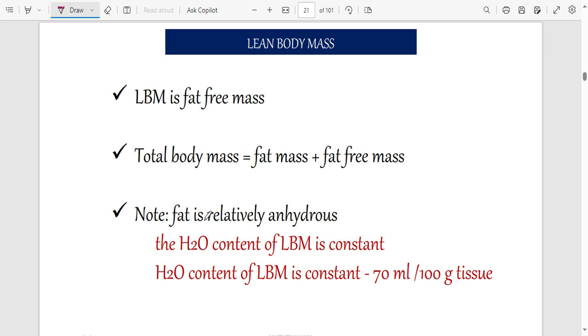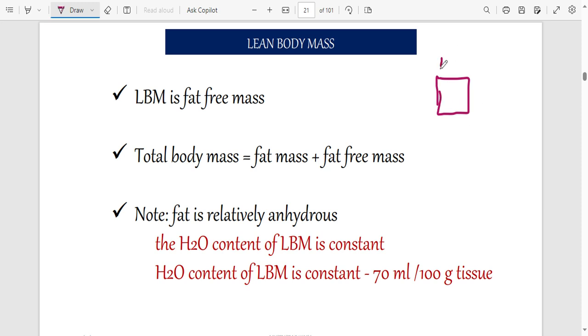But now you know that fat does not combine with water, meaning that it is anhydrous. Fat is hydrophobic, meaning that where you expect to find fat, you don't expect to find water, but you are going to find just a bit. So the water content of lean body mass is going to be the same. In other words, the water content of that part of the body that has got no fat is the same. Let's say this is a tissue. It has got no fat. The water content will be the same.